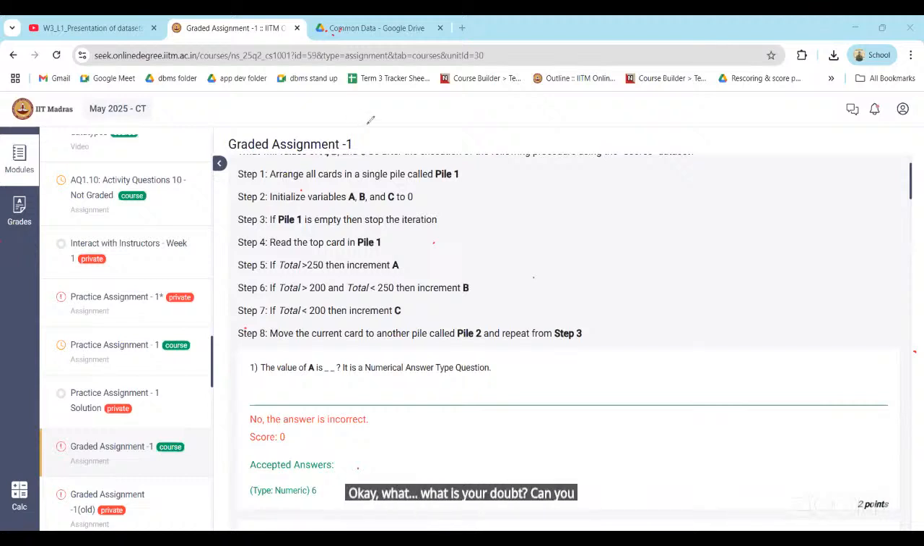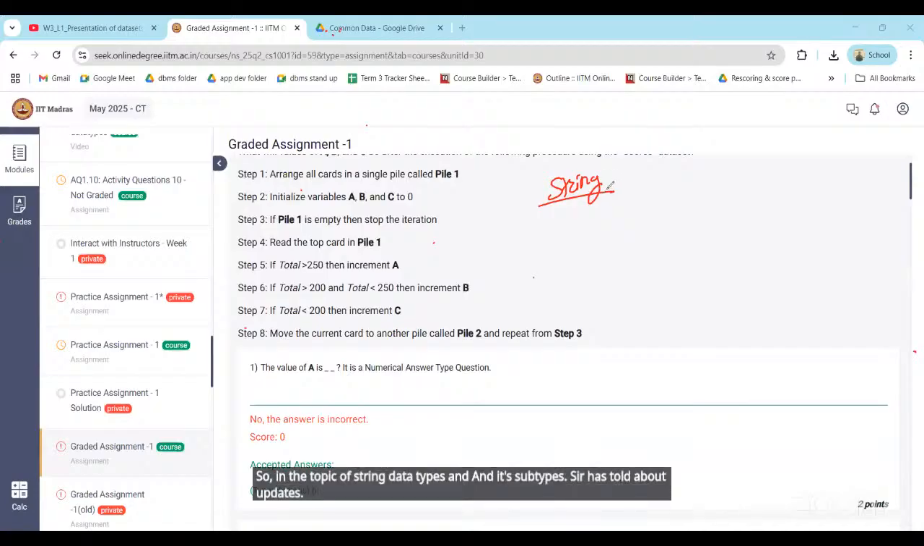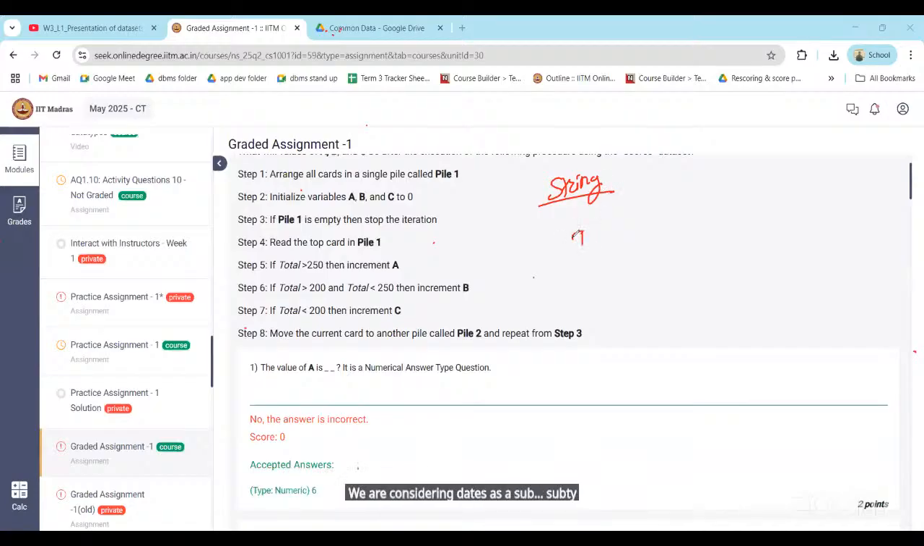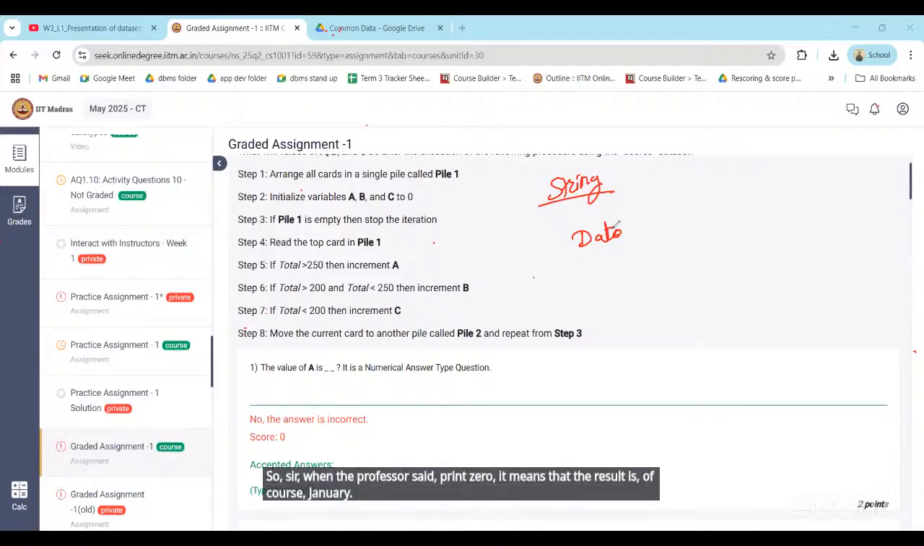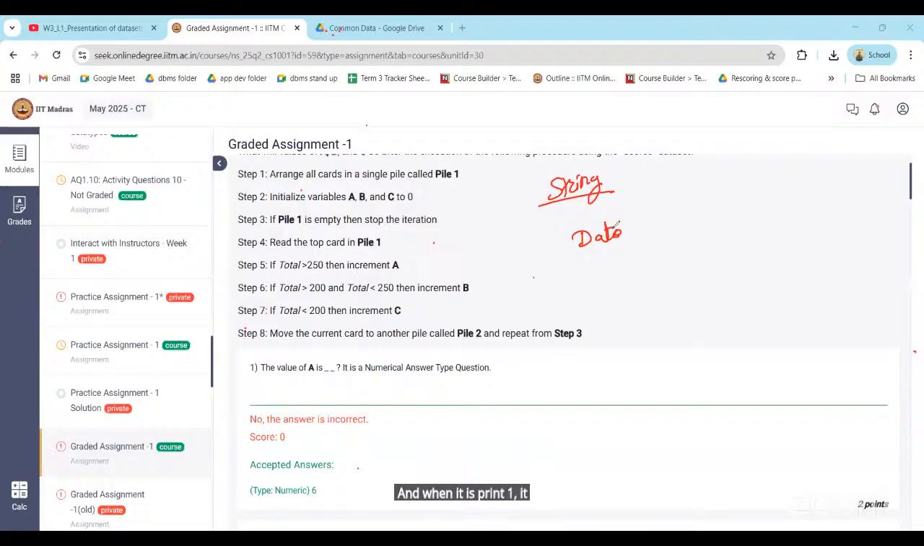Can you repeat again? Sir, in the topic of string data types and its subtypes, sir has told about the dates. We are considering dates as a subtype of integer data type. So, sir, when the professor said print 0, it means that the result is 1st January. And when it is print 1, it means the result is 2nd January. So, sir, if there is print 120 written, then which month and which day is it talking about, and how can we know about it?